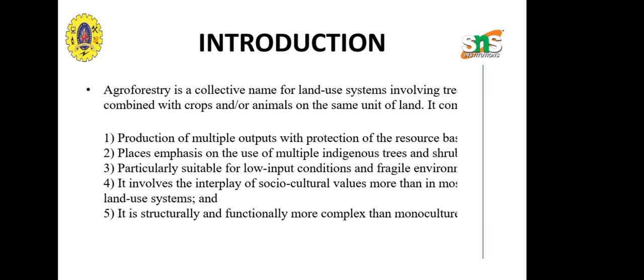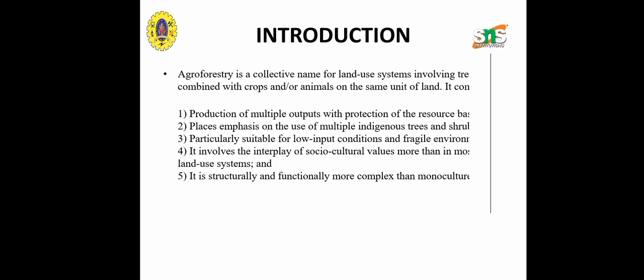It includes the production of multiple outputs, uses indigenous trees and shrubs particularly suitable for low input conditions, and involves the interplay of social and cultural values. It is structurally and functionally more complex than monoculture.